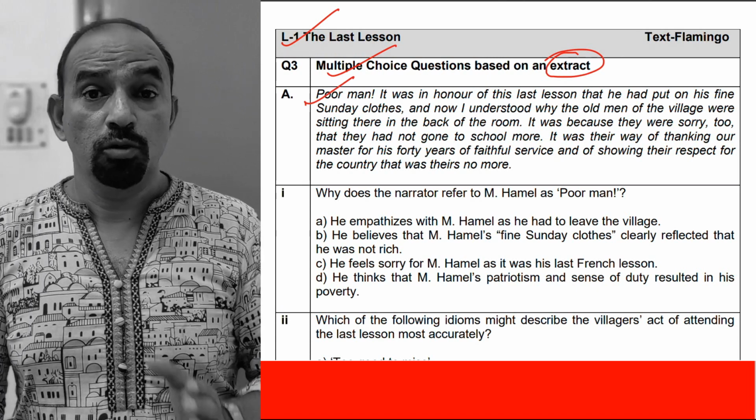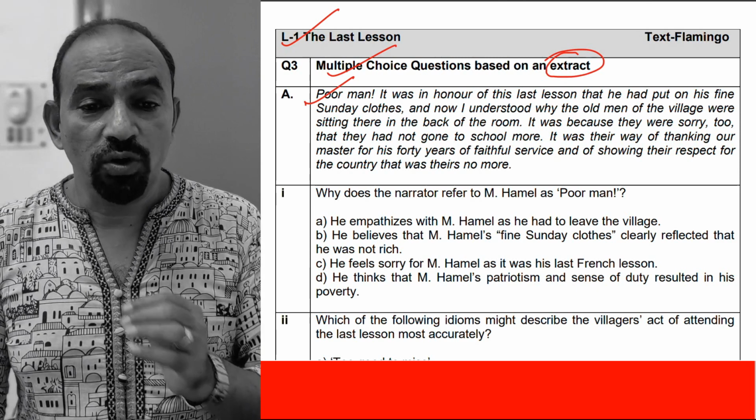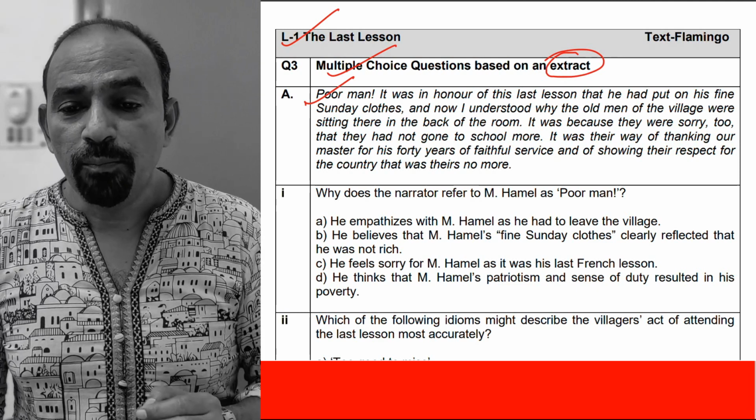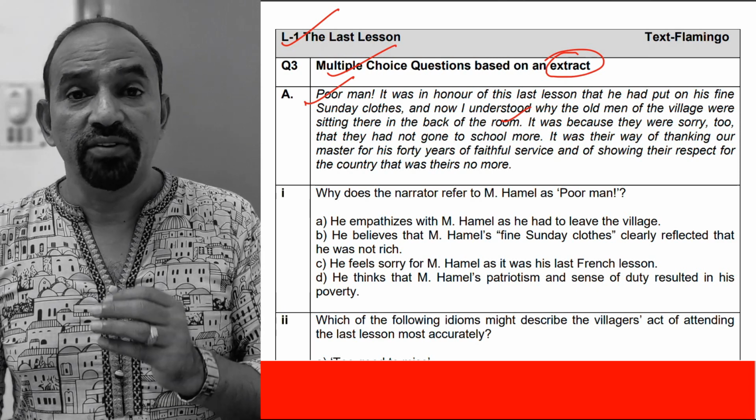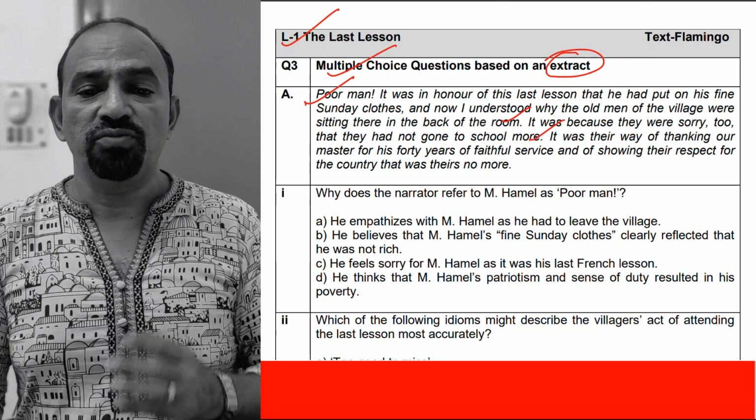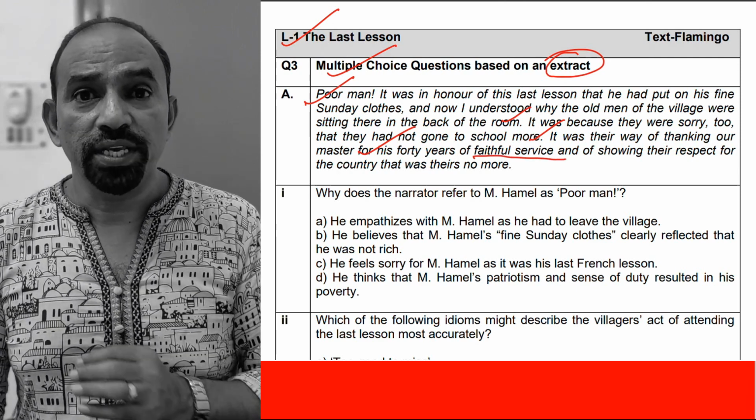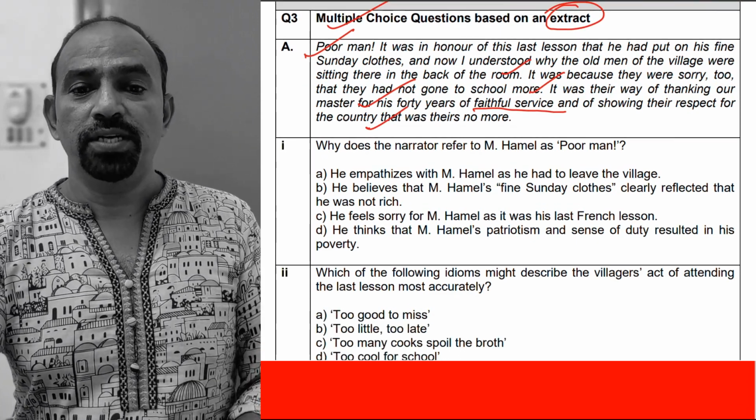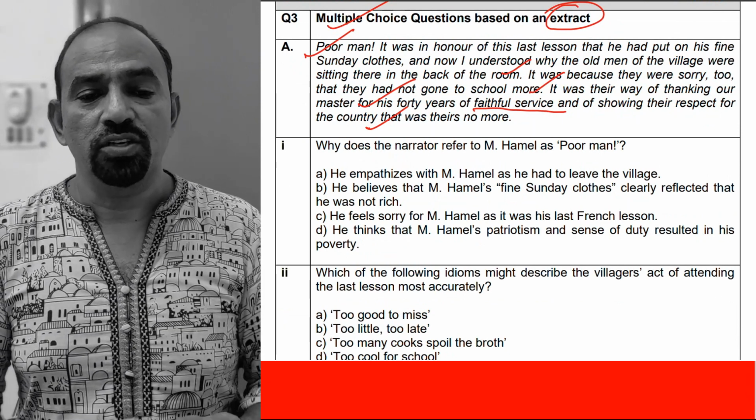Look at the passage. Poor man. It was in honor of this last lesson that he had put on his fine Sunday clothes, and now I understood why the old men of the village were sitting there in the back of the room. It was because they were sorry too that they had not gone to school more. It was their way of thanking our master for his 40 years of faithful service and of showing their respect for the country that was theirs no more. This extract is taken from your first lesson, The Last Lesson. Now let us check the questions.